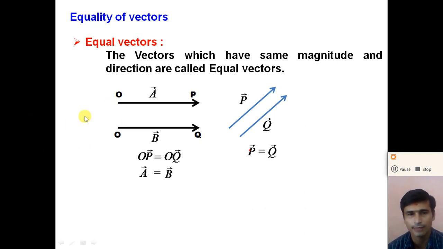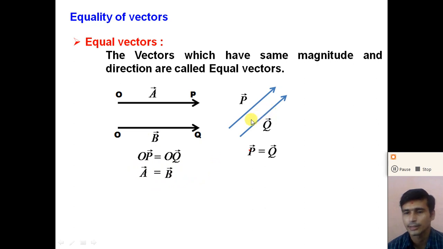Suppose we consider here vector OP in this direction, or we can consider it as vector A. Vector OP is equal to vector A, and vector OQ is in the same direction. So here the lengths of both the vectors are the same. So we can say that the magnitudes of both the vectors are the same, and both the vectors are in the same direction. So we can say that vector A and vector B are equal vectors, or we can write it like this: vector OP is equal to vector OQ, vector A is equal to vector B, right?